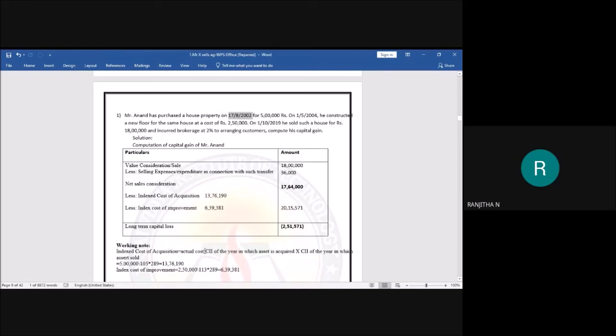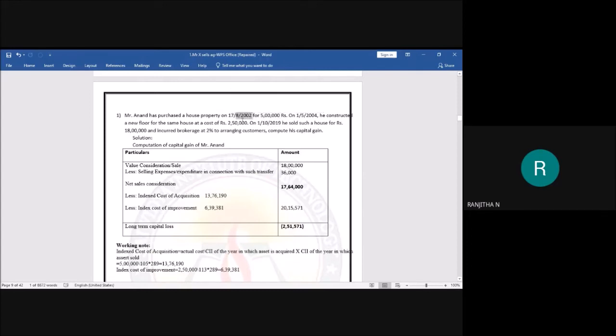Yes, go for the actual cost. See here, the actual cost is 5,000 in the question. Take that 5,000 divided by CII of the year in which the asset is acquired. Go for the chart and look at it and tell me what is the CII for the year 2000. In which year have we acquired the asset? In the year 2002.